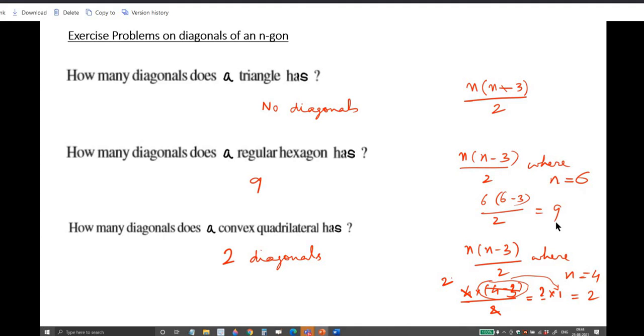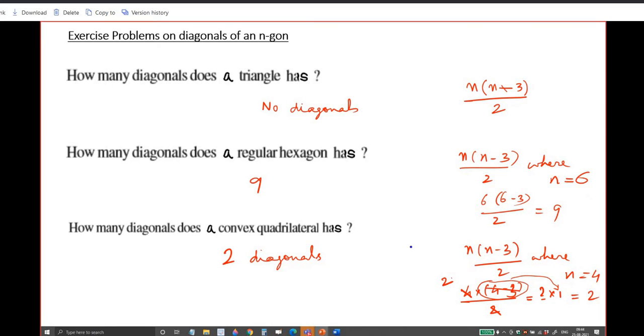Understood? Yes, sir. I am having a doubt in this one, sir. Yeah, what is your doubt? 6 into (6 minus 3), that 6 minus 3 is equal to 3. Oh, we are dividing it by 2. Okay, sir. Sir, your voice is breaking, sir. You can cancel these two terms. 3 3s are 9. Is the screen seen?